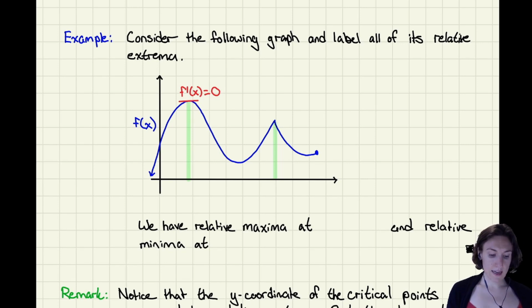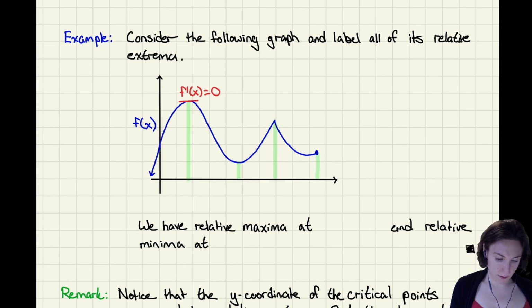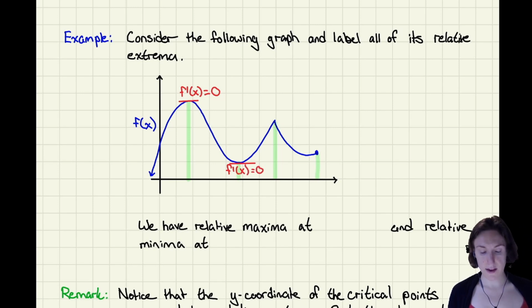There we go. And where do I have minimum or minima? Well, I have the bottom of a valley here. And my endpoint, okay, I know it's an endpoint because there's a point here. I don't have an arrow compared to like I do on this side. This is also lower than most other places. Okay, so we'll include that for now. Now, again, this min corresponds to a critical number. We would have f prime of x is equal to 0 here. And the endpoints and the relative max here, we don't have horizontal tangent lines.